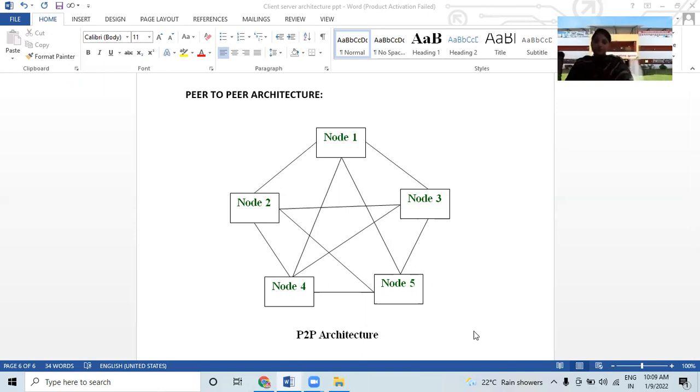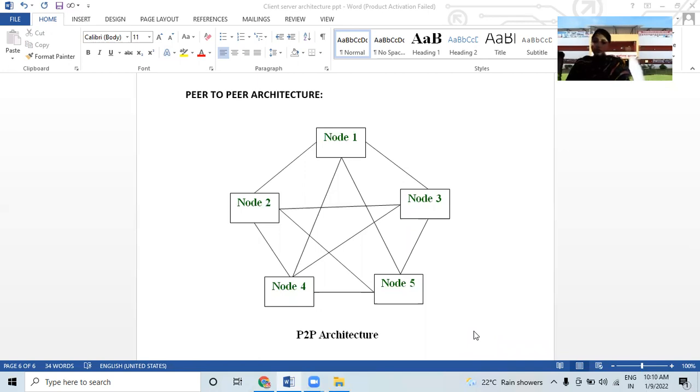Okay, then reduce cost. There is no need to invest in a separate computer for a server when setting up P2P networks. Then adaptivity: P2P networks expand to include new clients easily. What are the two main characteristics of P2P networking models?